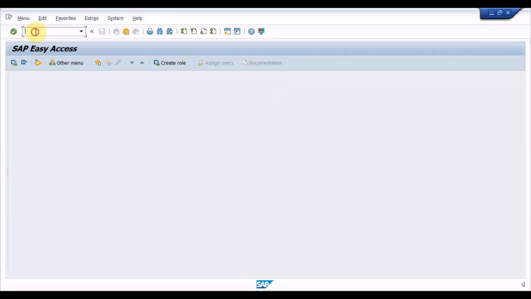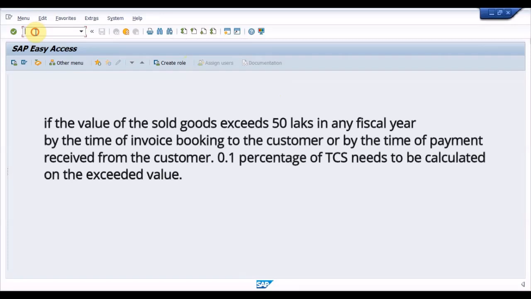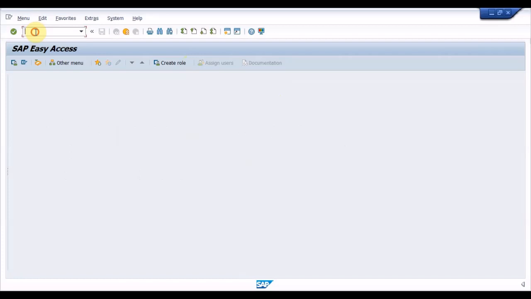In simple language, if the value of the sold goods exceeds 50 lakhs in any fiscal year by the time of invoice booking to the customer or by the time of payment received from the customer, then 0.1% of TCS needs to be calculated on the exceeded value.